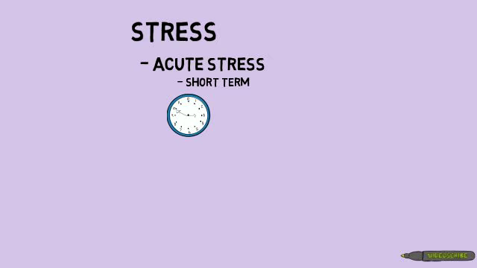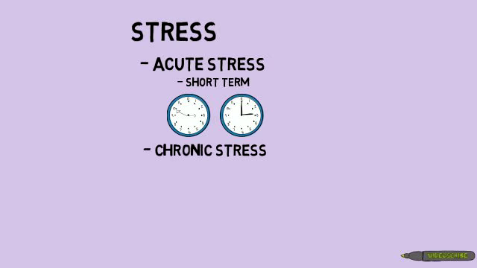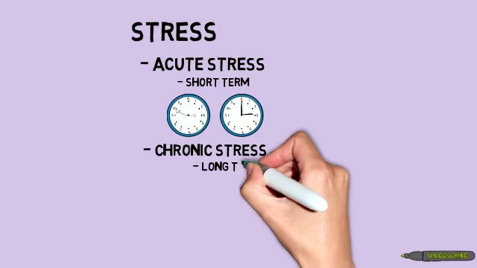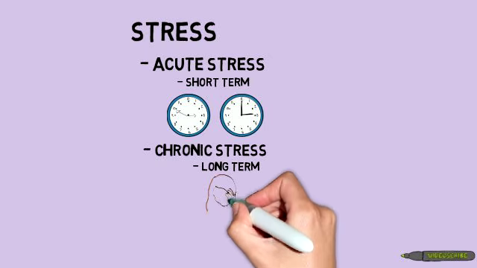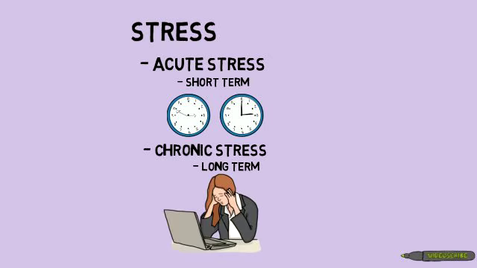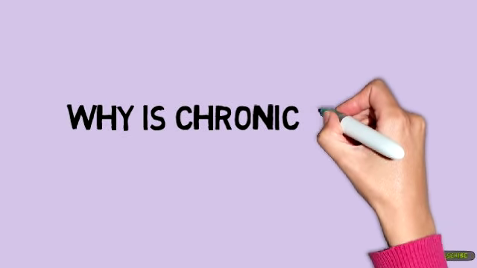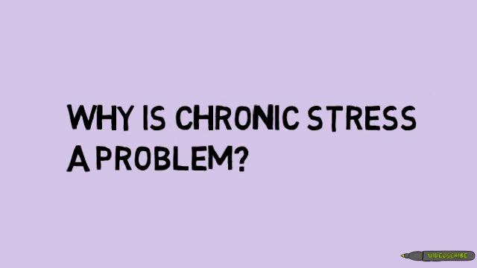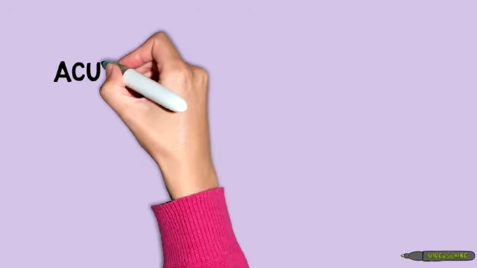Acute stress is short-term stress. It's temporary and relatively simple to solve. Chronic or long-term stress, however, is more difficult to deal with. Where acute stress can be a good motivator, chronic stress just wreaks havoc on your health. So why exactly is it that only chronic stress is a problem?